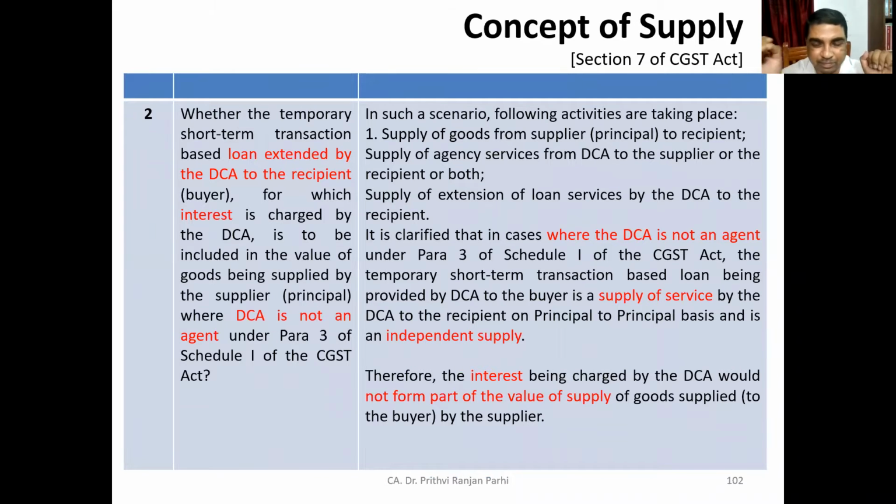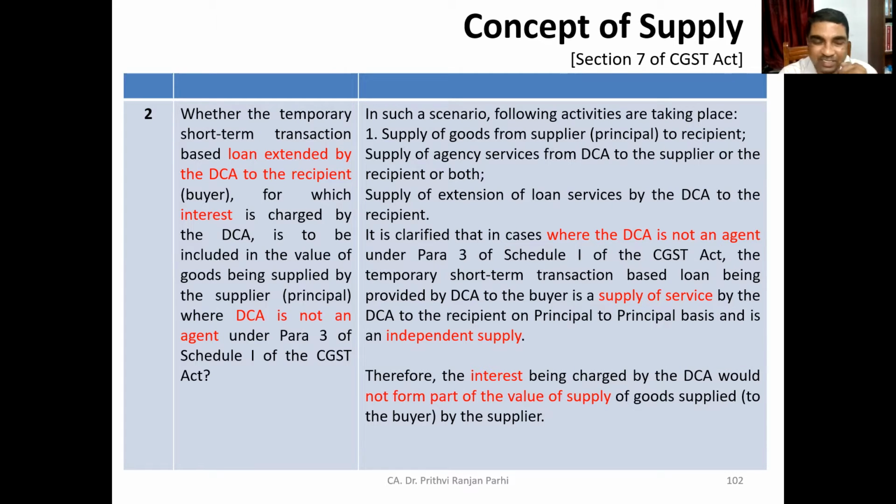Now, one more concept is addressed in that circular. The next issue is whether a temporary short-term transaction based on a loan extended by the DCA to the recipient, for which interest is charged by the DCA, is to be included in the value of goods supplied by the supplier, where the DCA is not an agent. Now, we are talking about the situation that the DCA is not an agent.